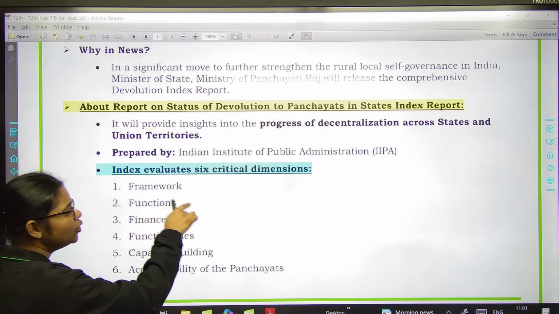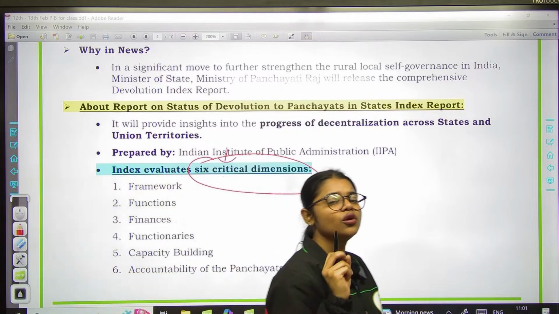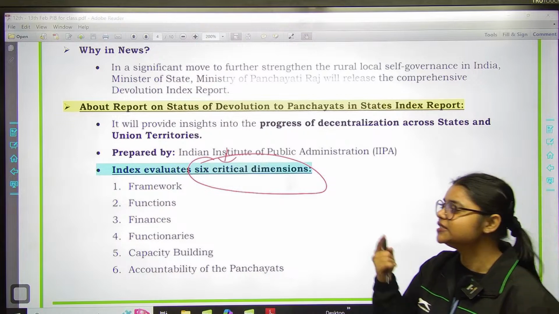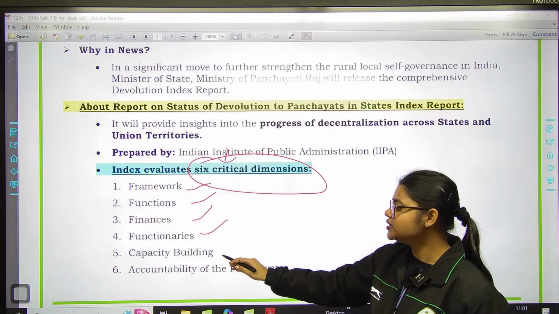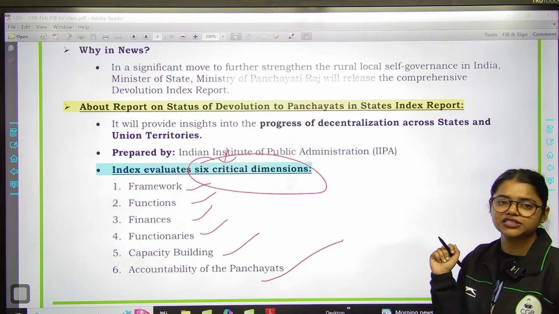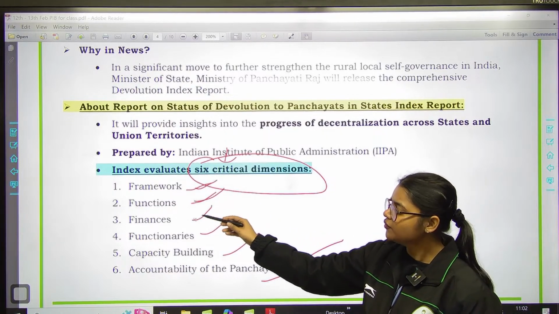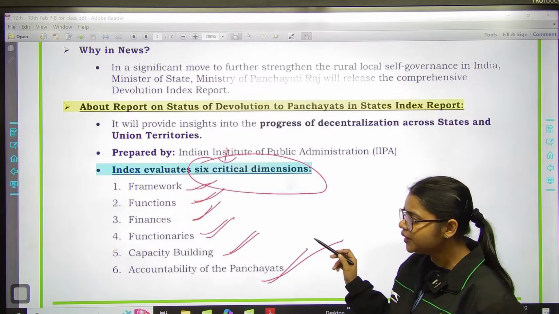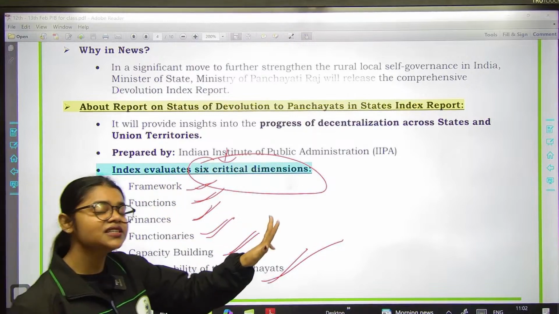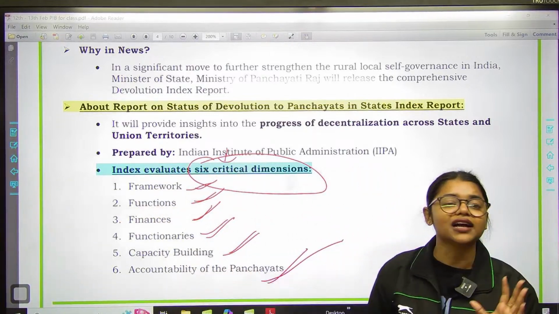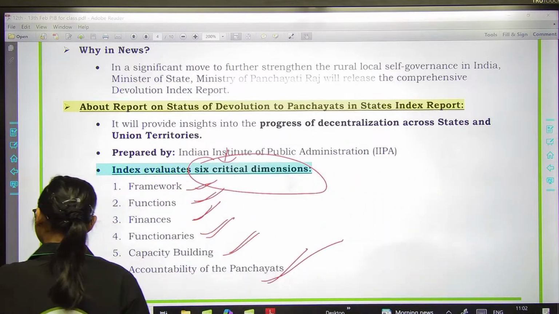So this index evaluates the performance of panchayats across 6 critical dimensions. So this report has 6 critical dimensions and these dimensions are framework, functions, finances, functionaries, capacity building, accountability of the panchayats. So क्या है dimensions हमारे? Framework, functions, finances, functionaries, capacity building, accountability. So repeat करिए मेरे साथ. Framework, functions, finances, functionaries, capacity enhancement and what? And accountability. So these are the 6 dimensions of this particular report and you have to remember these 6 dimensions, okay?